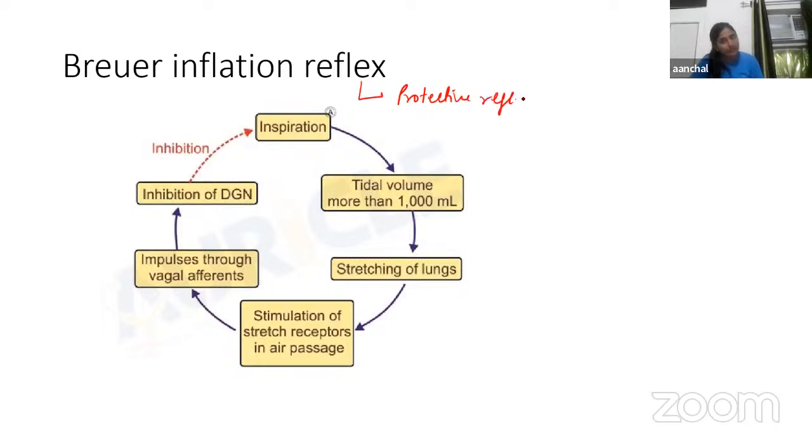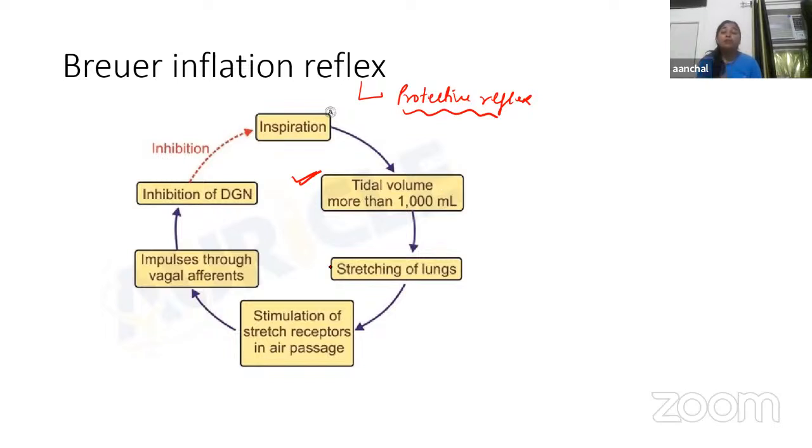This is responsible because it restricts the inspiration and prevents overstretching of lung tissue. But when does it occur? Whenever during the process of inspiration, tidal volume gets more than 1000 ml, and we should know that the normal value of tidal volume is 500, but it gets more than 1000 ml.